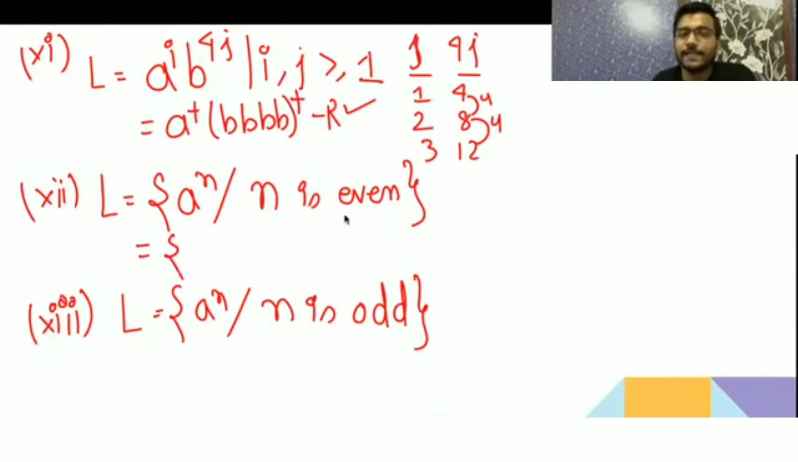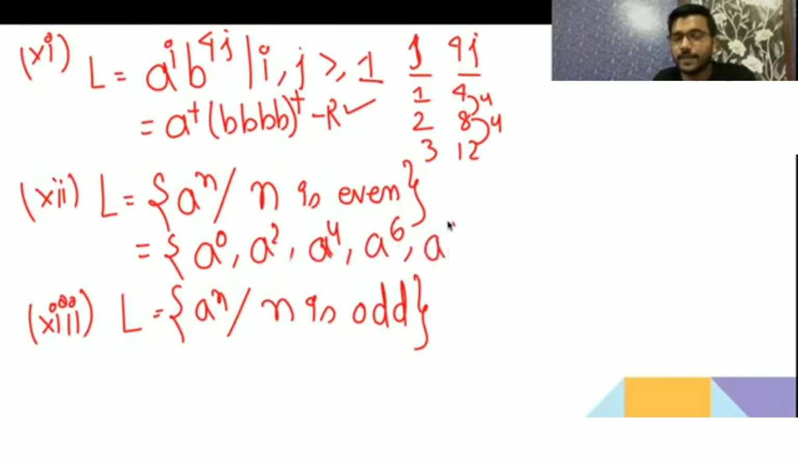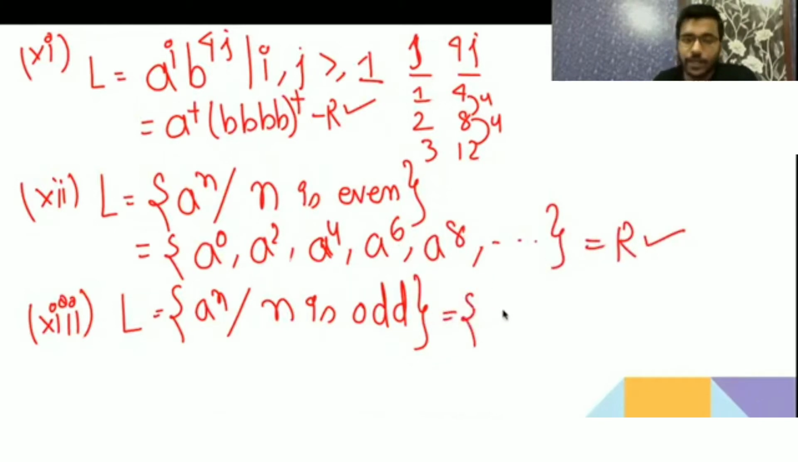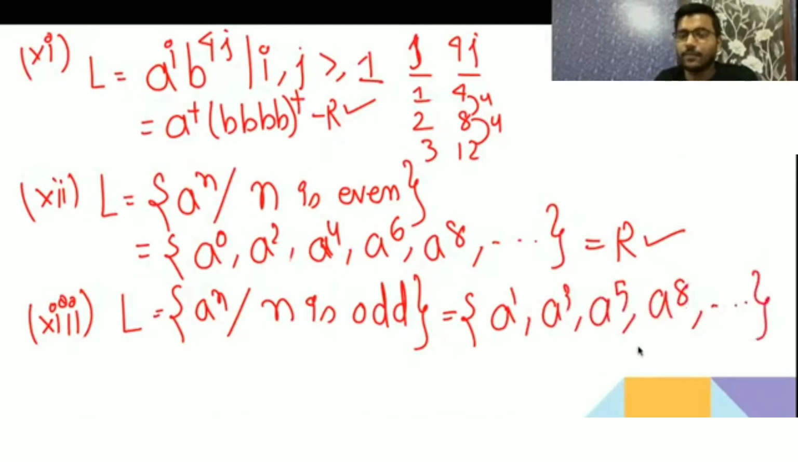a to the power n, n is even, so even means a0, then a2, a4, then a6. The lengths are increasing in AP, so it is a regular language. Here a1, then a3, then a5, then a7. Here again the lengths are increasing in AP, so it is a regular language. All is well. So now 14.